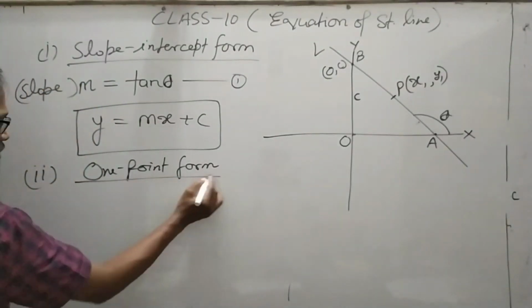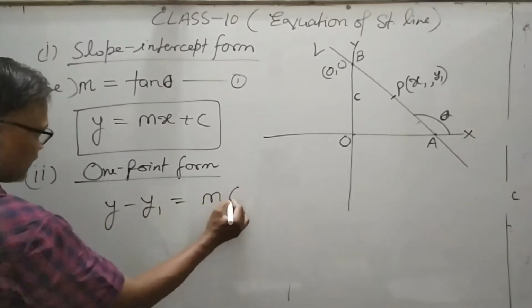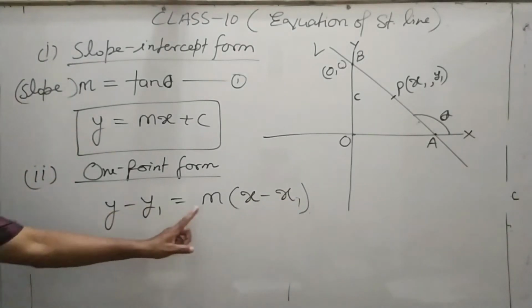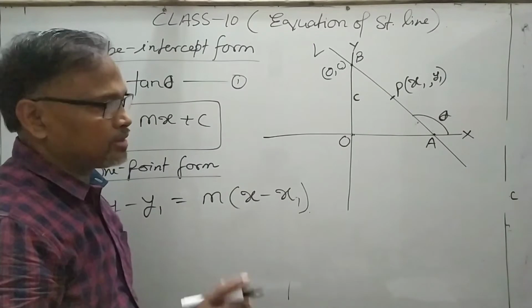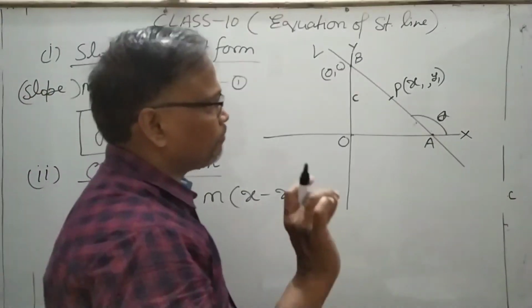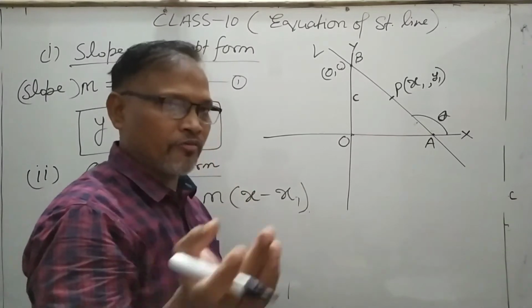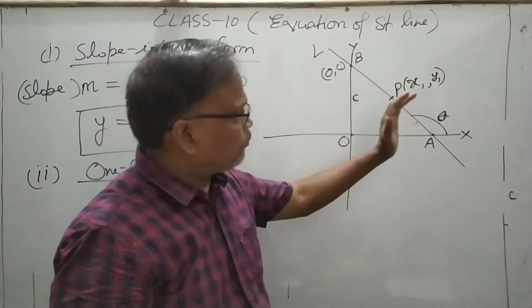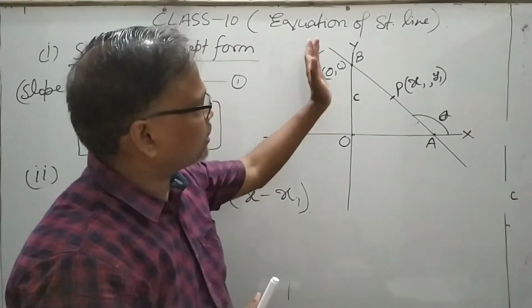In this case, the equation of the line is y minus y1 is equal to m into x minus x1. This is the equation of the line, where y1 and x1 are fixed points, meaning these points will not change. Maybe 2, 3, minus 3, 2, 1/2, 5, like this. Always, if a point is on the line, that must satisfy the equation of the line.